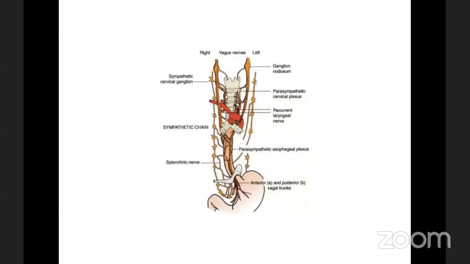This is very beautiful anatomy. Some cardiac branches also come from the parasympathetic chain. But whenever we transect the vagus nerve, some of these cardiac branches will be preserved, and there will not be any morbidity with transection of the vagal trunk.